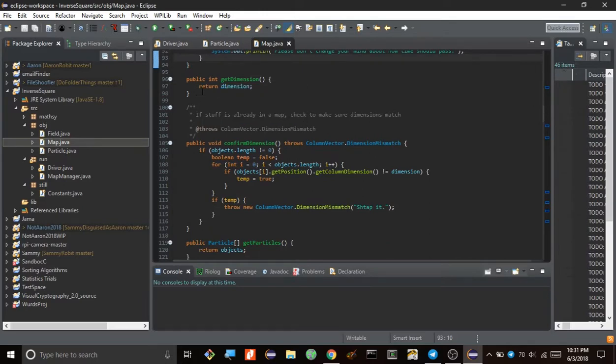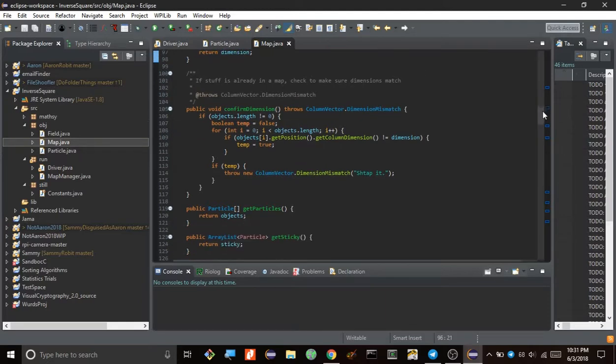Gets dimension. Oh, I also forgot to mention that column vectors don't specifically have to be 3-dimensional. So you can run this simulation in 2 dimensions or 4 dimensions if you wanted to. And it changes the laws of gravitation based on some assumptions I made.